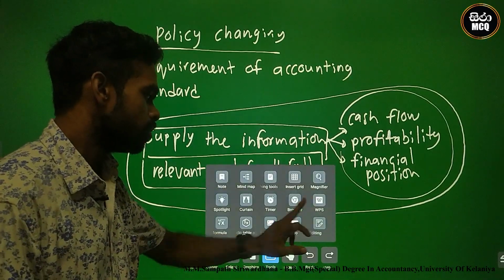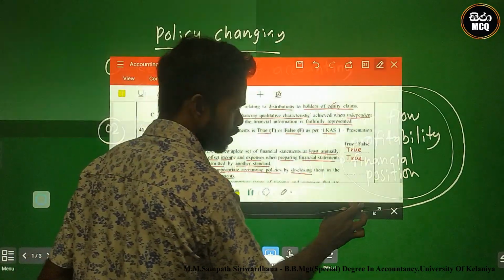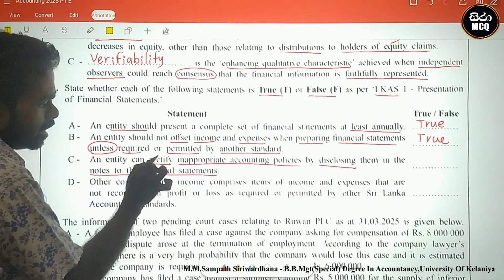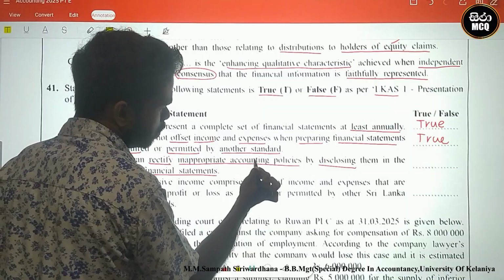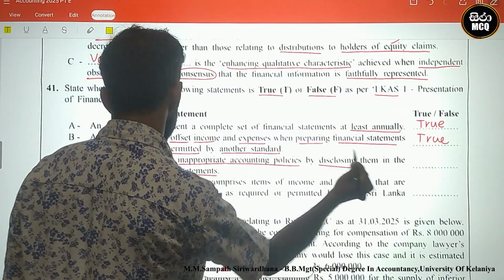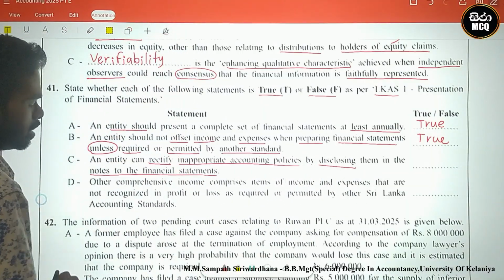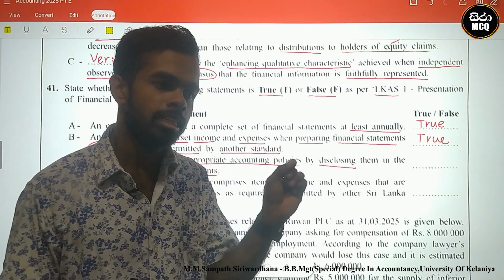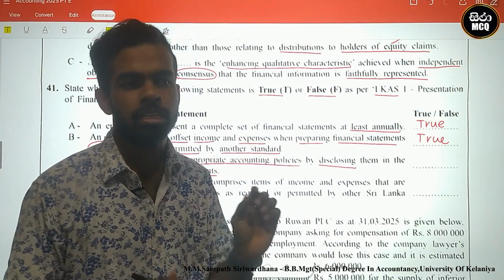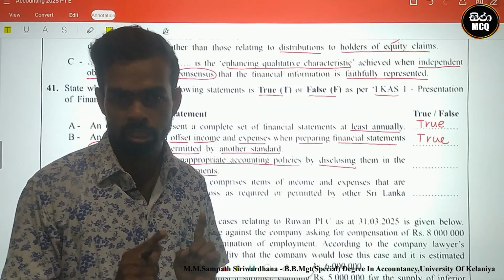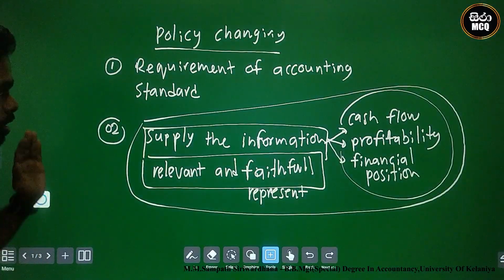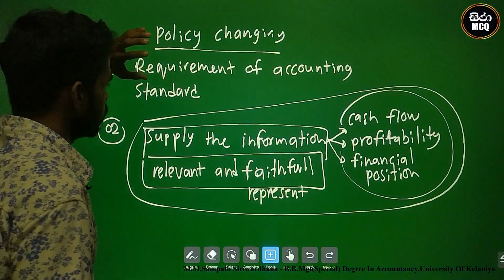But this statement is not enough. An entity can rectify inappropriate accounting policies by disclosing them in the notes to the financial statements. Only writing a note is not enough for policy changing. These criteria should be identified. The first is the requirement of an accounting standard.